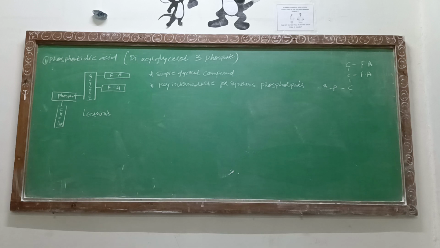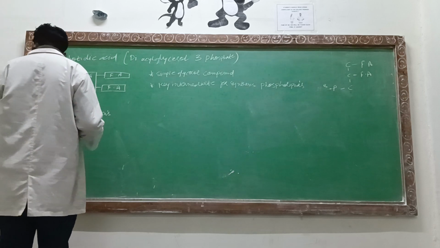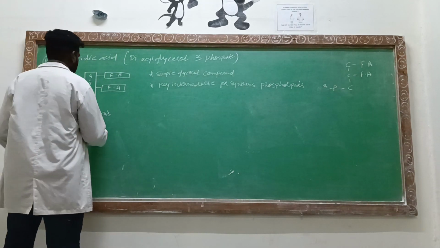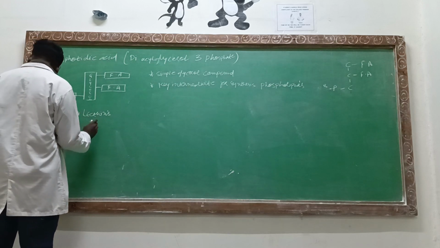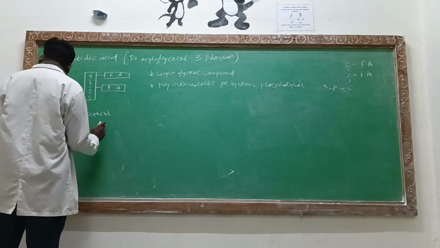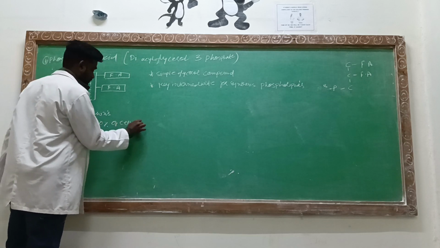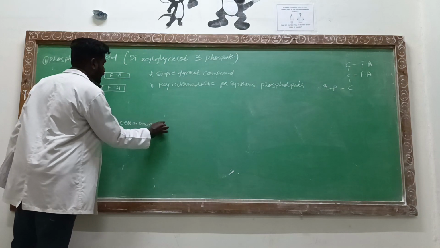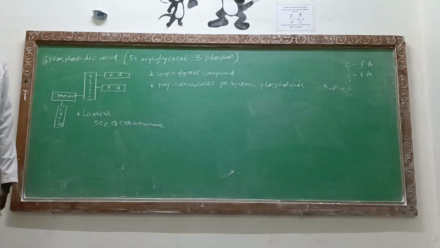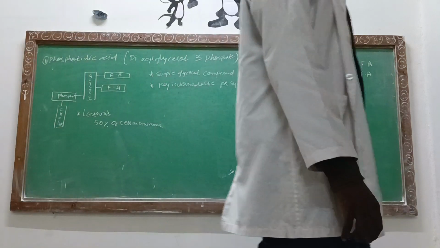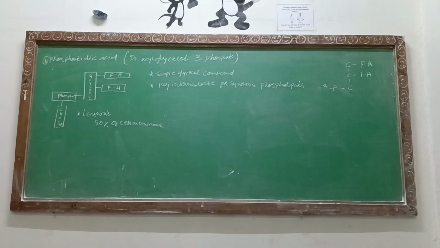Now, what is the function of lecithin? It is the most abundant phospholipid of the cell membrane. Nearly 50% of your cell membrane will be in the form of lecithins. Along with glycolipids, lipoproteins and other things that constitute the cell membrane of your body, 50% of that cell membrane is due to the lecithin present.